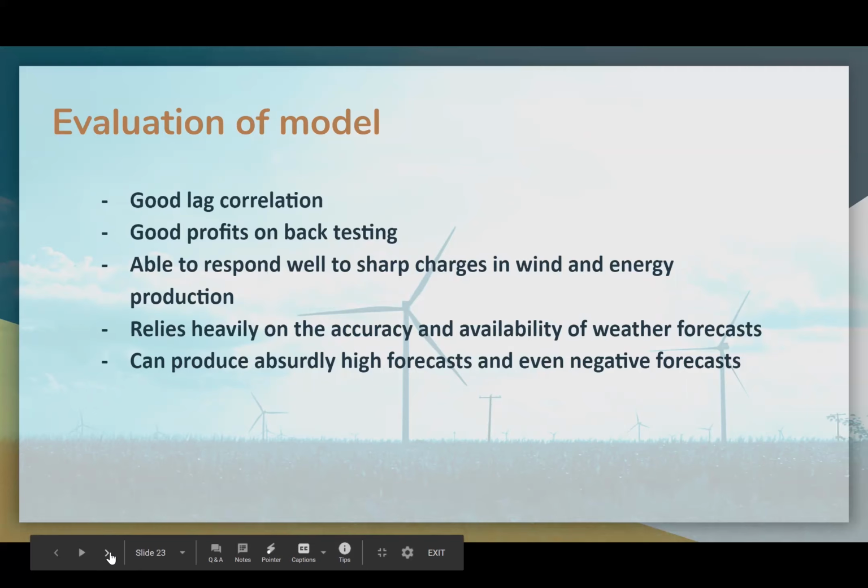Because our model relies heavily on patterns of change to predict the next change in energy production, it can produce observed results such as negative energy production or absurdly high forecasts. The historical energy data shows to the human eye that the energy is kept within certain limits. This is something our model couldn't appreciate and thus requires the output to be checked externally.